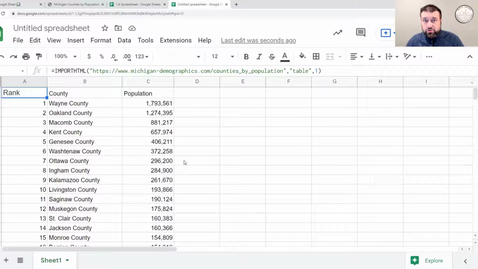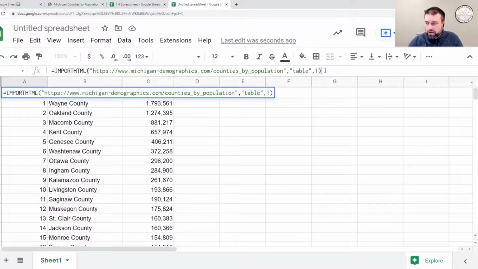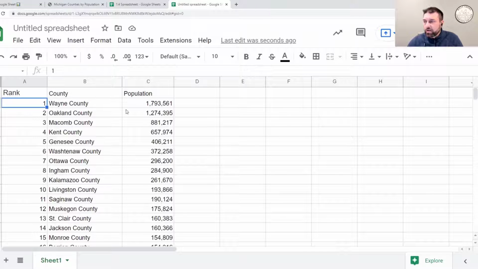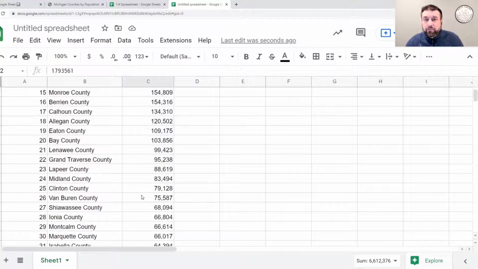Now, if the website changes information, all I have to do is refresh this page, which means click on any empty cell and hit delete. Or you could just go back up to this formula and refresh the formula, and it will refresh all of the data. So now we have all that data pulled in from a live website. And as the data changes, our Google Sheet will change.